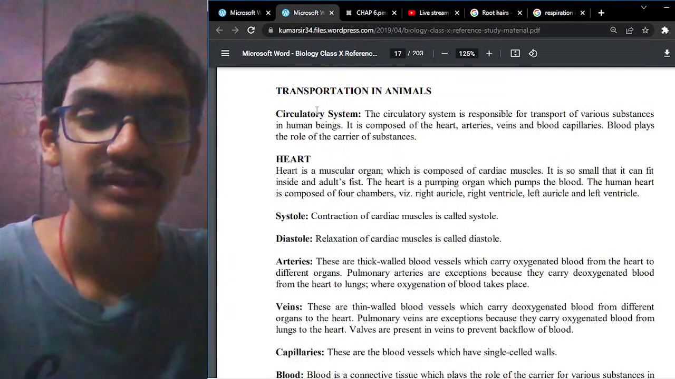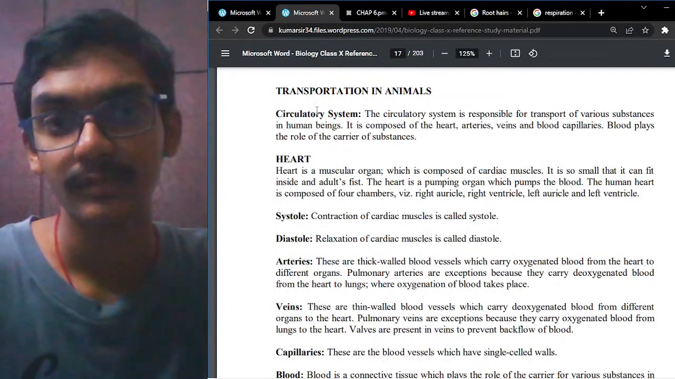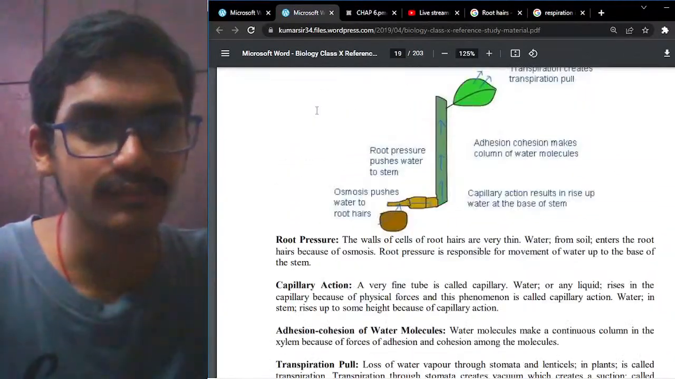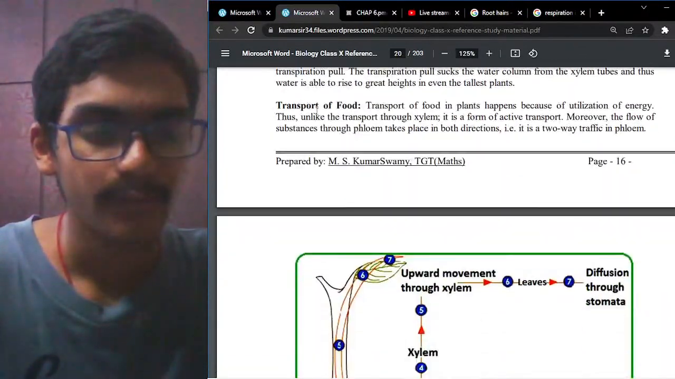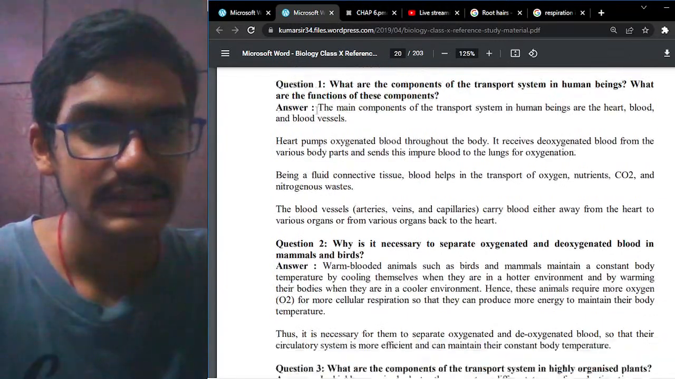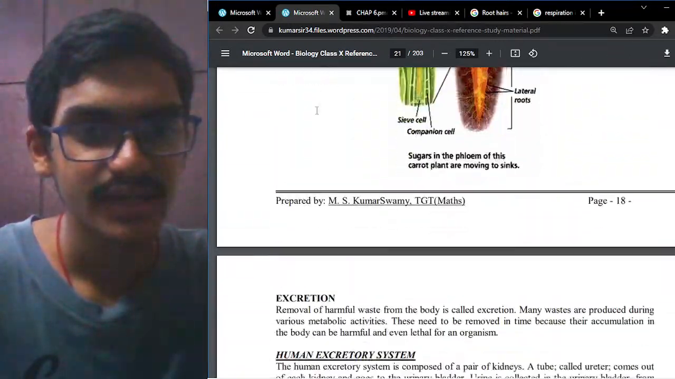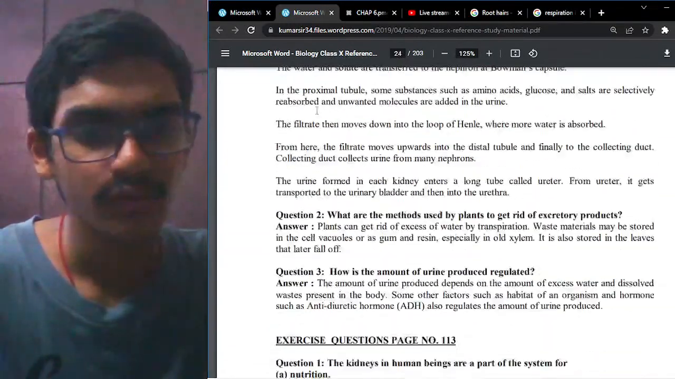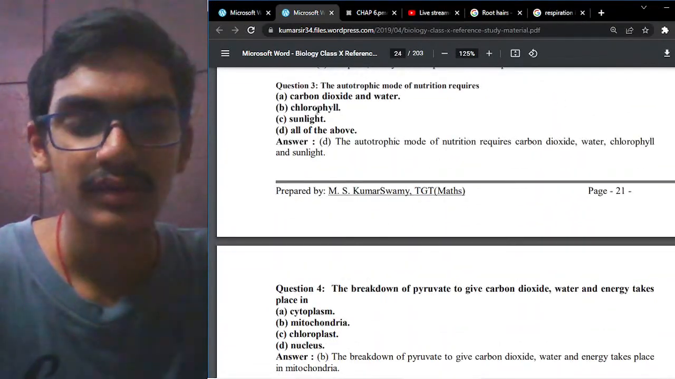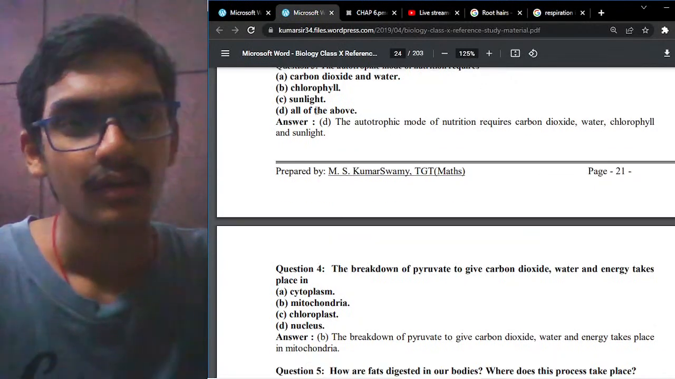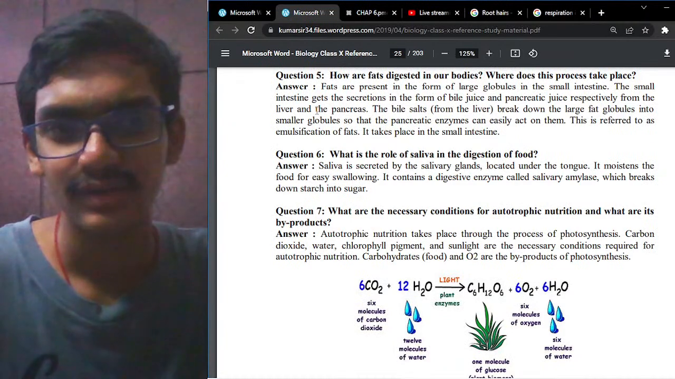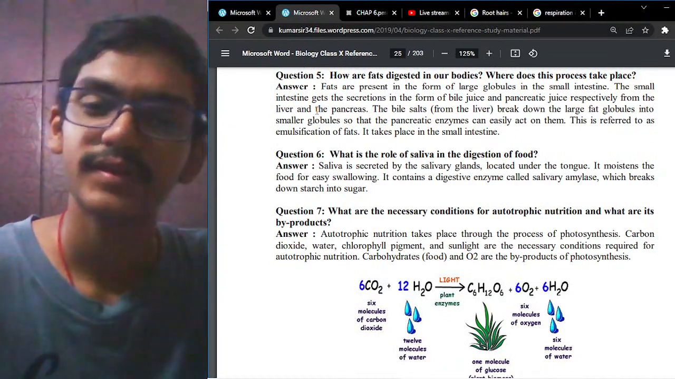And after this, we are going to see transportation in animals and transportation in plants. That is very important. And after that, we'll solve some in-text questions, then the excretion process. Excretion, you can complete it quickly. And after that, we'll solve these questions. You can get these questions online also; we are just going to have a glance. After that, we'll start with the social.